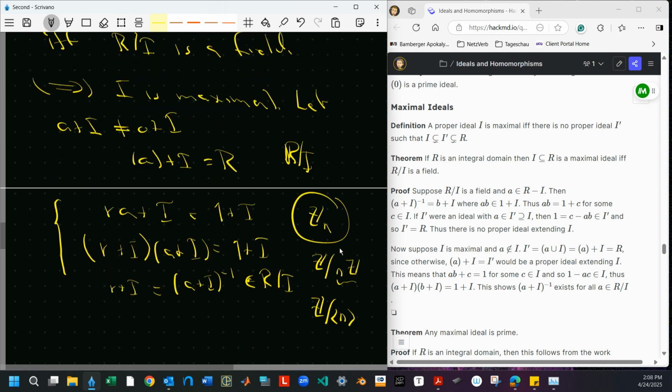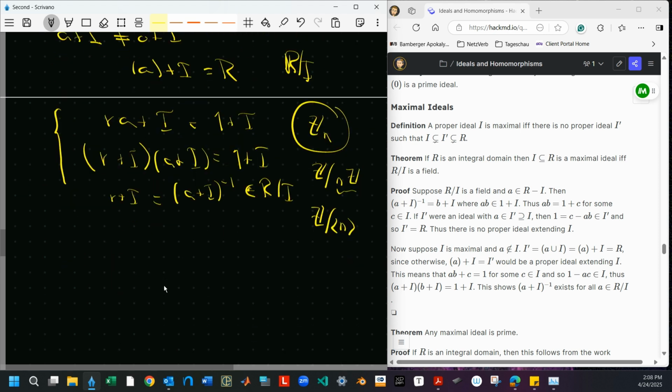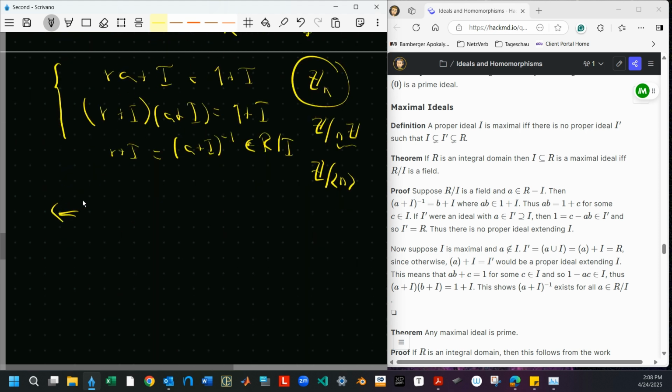Good. Okay, so we have here that if we have a maximal ideal, then we have a field, and now I want to go the other direction. If R mod I is a field, I want to show that I is maximal.